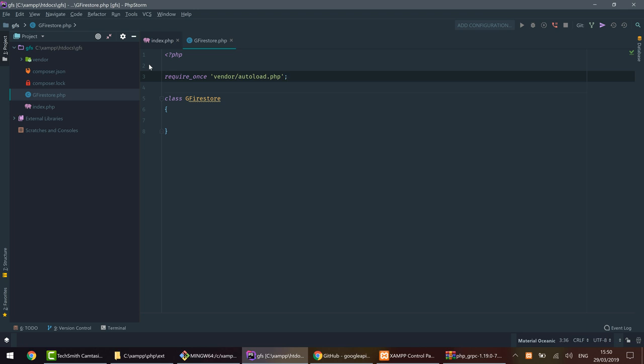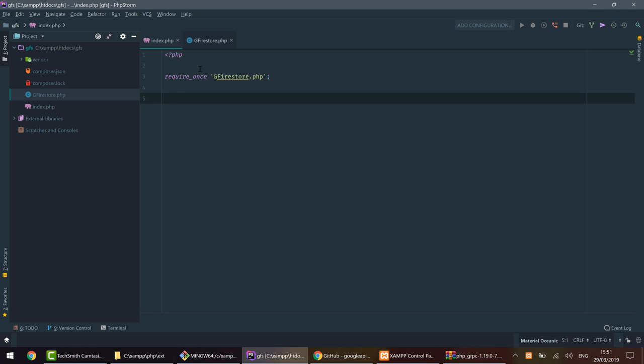So anyway, my machine is ready to work. I'm ready to work. The only thing that I need to do now is actually require my class here, which is under the name Firestore. It's a basic require once. You can use namespaces if you want. It's not something that's necessary, by the way. And I'm ready to use all my Google interface.